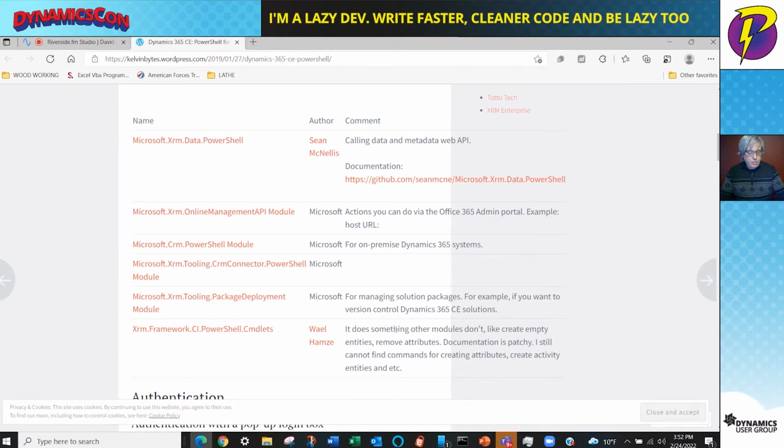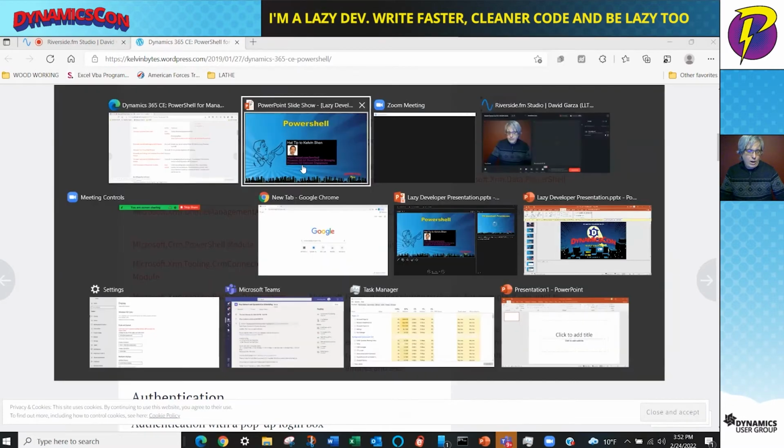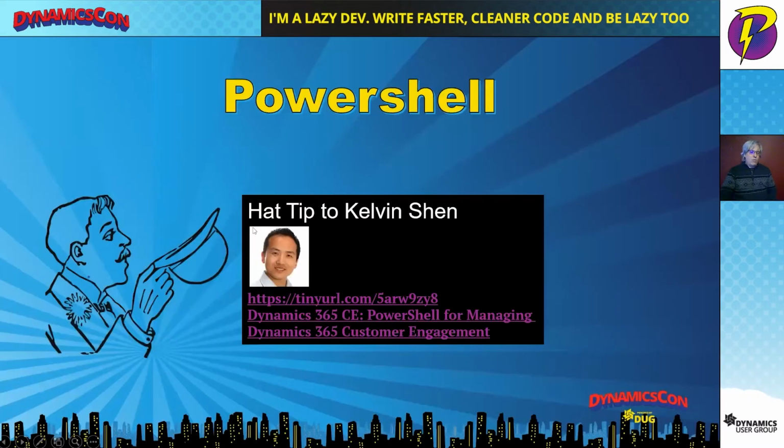The things that you can do with PowerShell are going to make your processes reliable and faster. We're just tired of watching spinners run all day. The PowerShell tools can make that happen for you in the background.